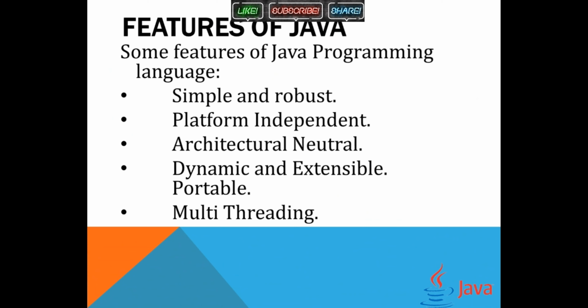Few things are removed completely, like pointers and operator overloading. If you are coming from a C++ background, then you know this is very complicated, so this is the reason Java has removed it. And then it is object oriented. This is very important, though it is not listed here, but please remember, Java is an object oriented programming language. So everything in Java is an object, like a physical entity.